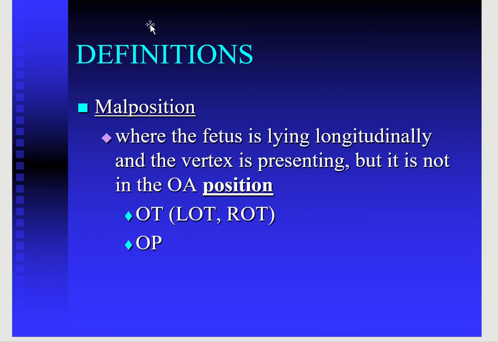That is, whether it is in an occipito posterior position or in an occipito transverse position, it is called a malposition. There are different management protocols and criteria which we have to look at in patients with these conditions.